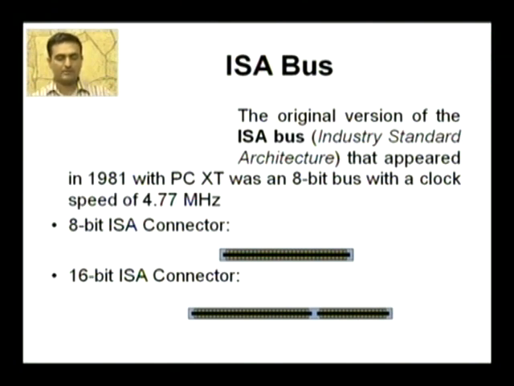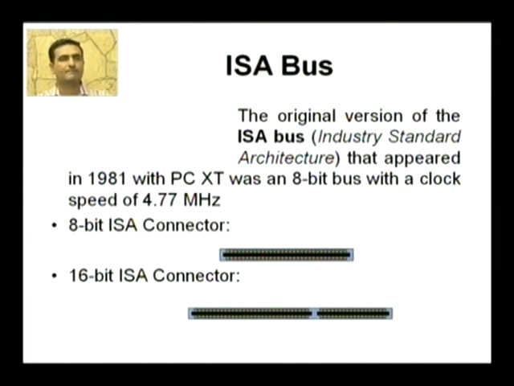The original version of the ISA bus appeared in 1981 with the PC XT. It was an 8-bit bus with a clock speed of 4.77 MHz. ISA bus, also called the Industry Standard Architecture, first appeared in the Personal Computer Extended Technology, and it was an 8-bit bus, and the clock speed at which the ISA bus was operating was 4.77 MHz. The structure of the 8-bit ISA connector has been shown.